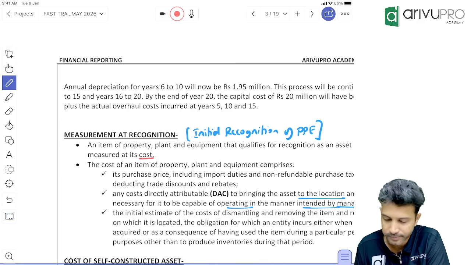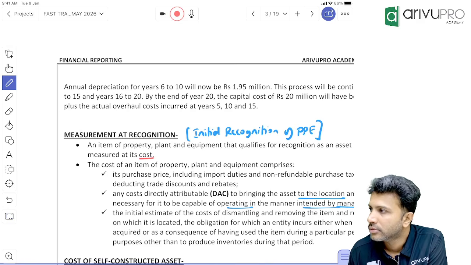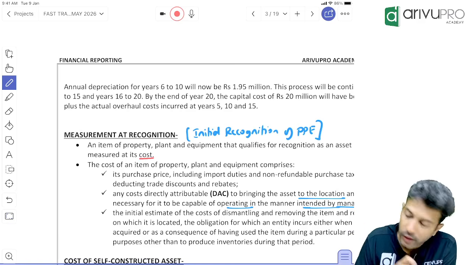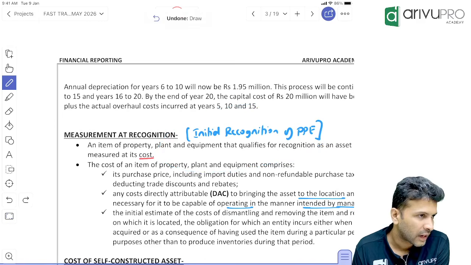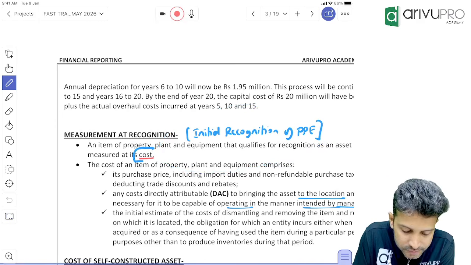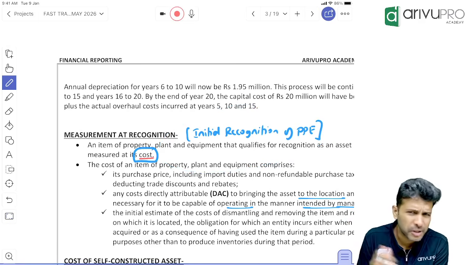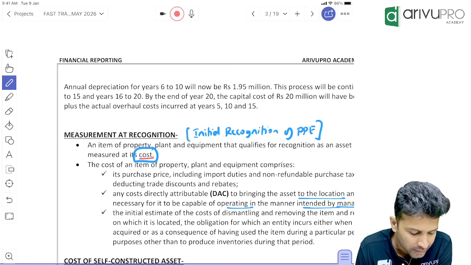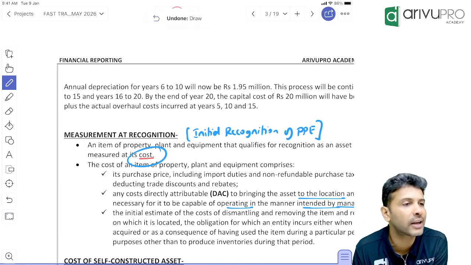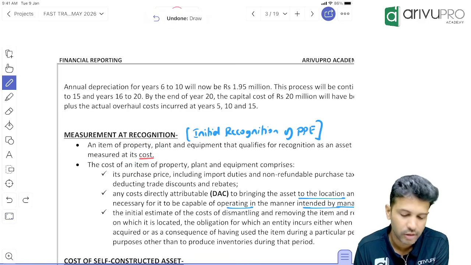Okay. Initially every property, plant and equipment has to be recognized at cost. Doesn't matter whether it is machinery, furniture, AC, GC, bearer plant, whatever. Every PP initially has to be recognized at cost.